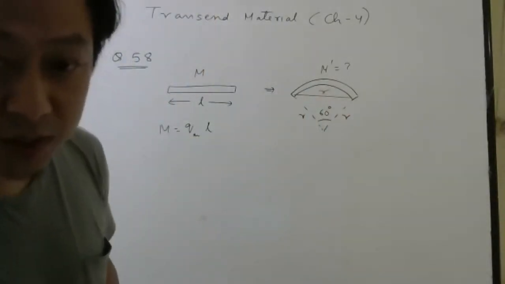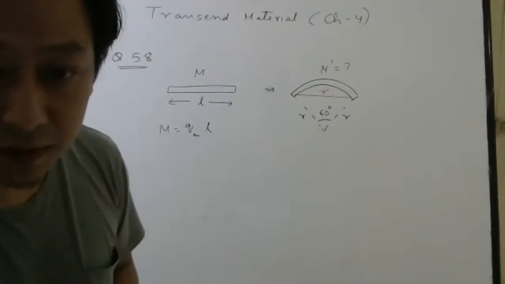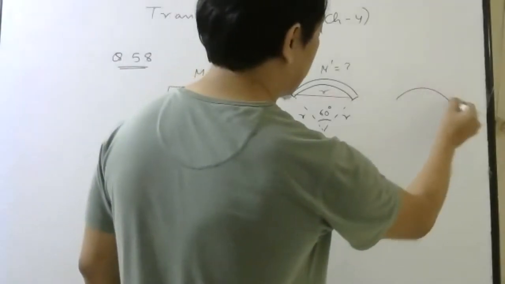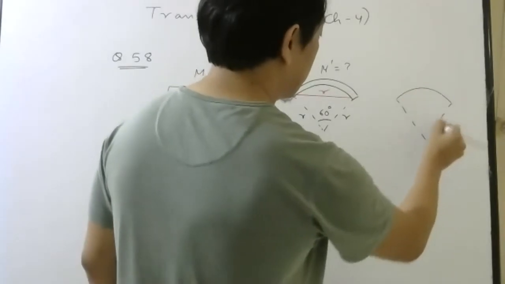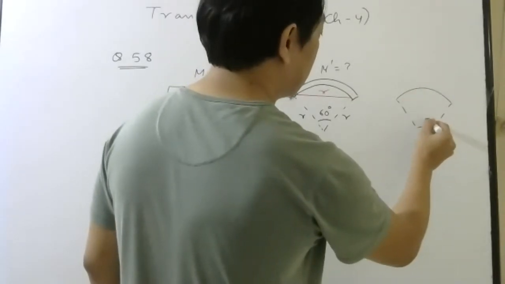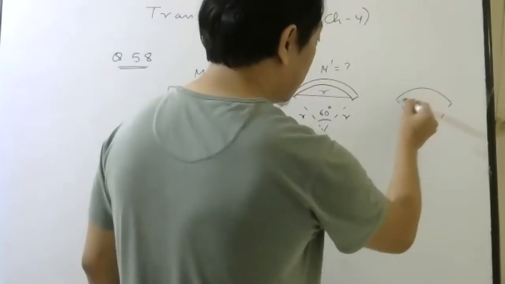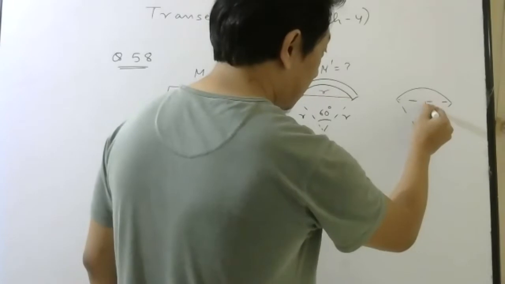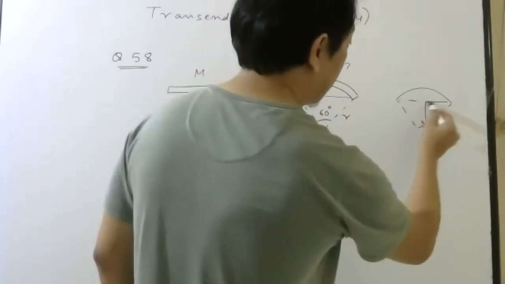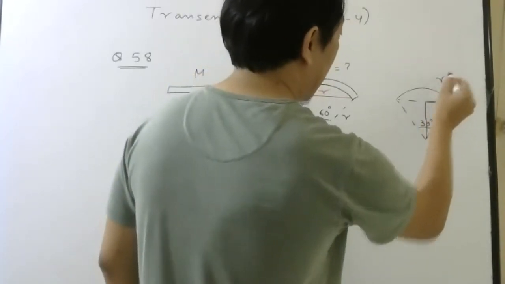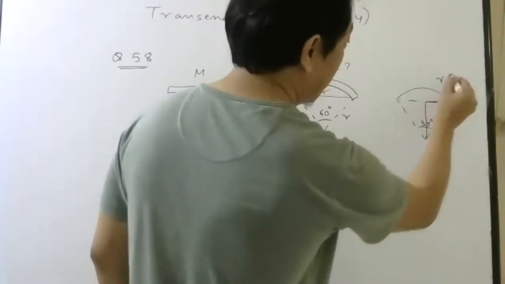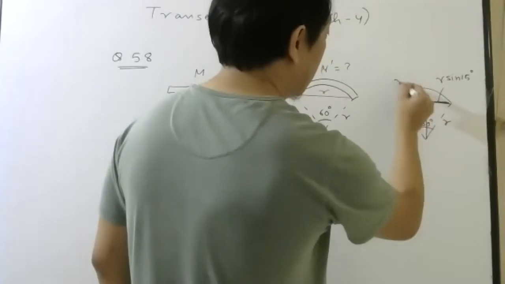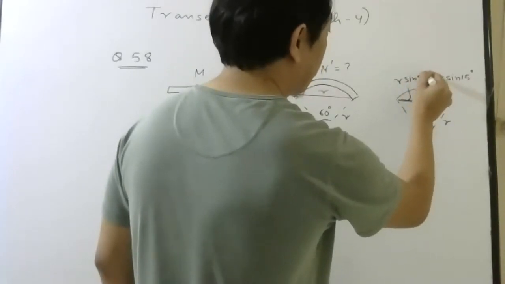What if it was not 60 degree, but suppose it was 30 degree? Then you have to drop this perpendicular and find this distance. This is the hypotenuse R, so this will be R sine 15 degree, and this will be R sine 15 degree.